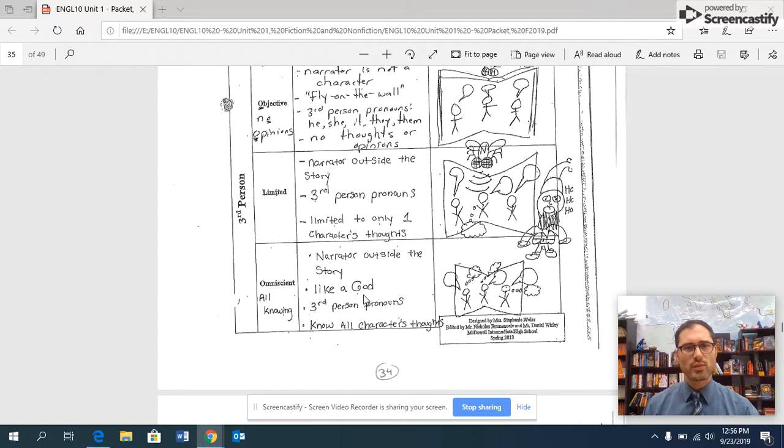So when we're looking at point of view, we should be labeling first person, second person, third limited, third objective, third omniscient, and talking about the pronouns used, and then what do we know, right? Whose emotions do we know? Whose motivations do we know? And what happens because we don't know everybody's thoughts? So when analyzing point of view, we want to name the point of view and tell us the effect, tell us what we know, what we don't know, based on whose head we can get in.